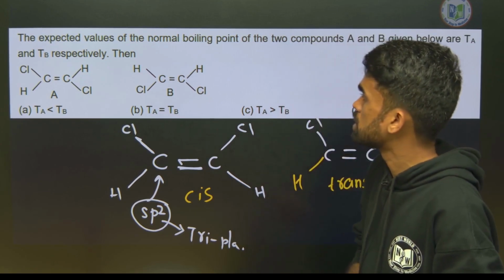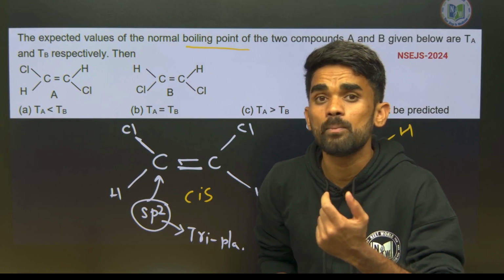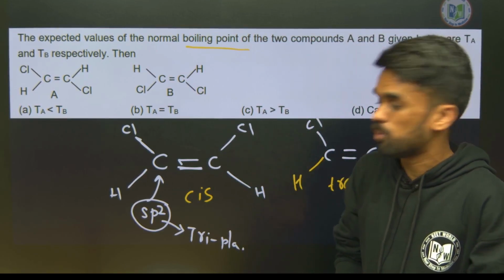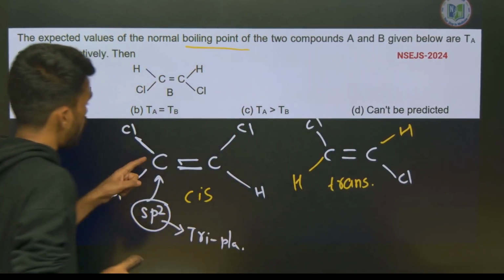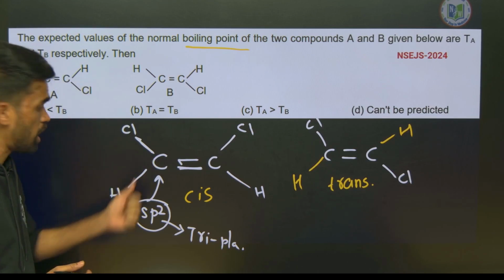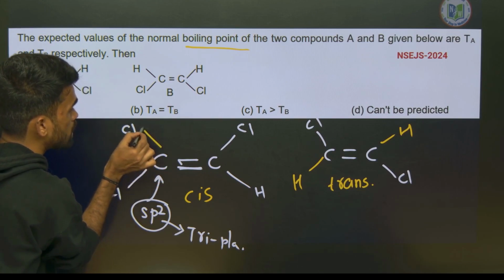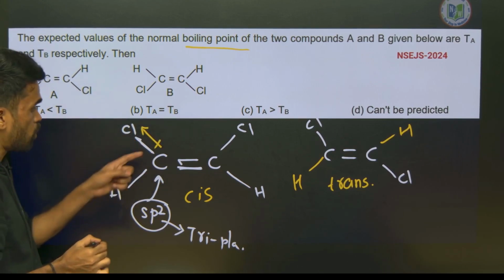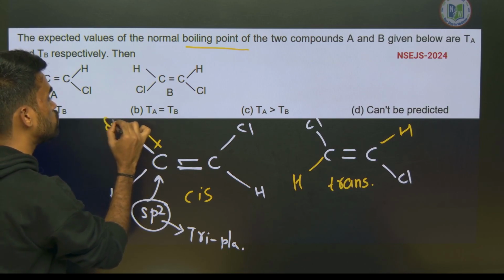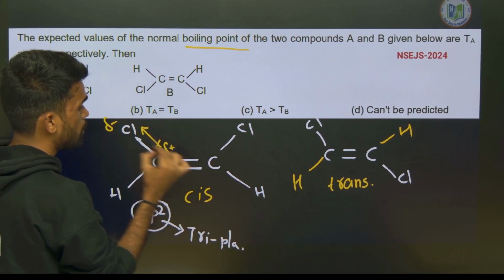Now how can you solve this? In order to answer this boiling point question, you need to know what type of polarity exists in this compound. Look here, the chlorine atom is more electronegative compared with carbon and hydrogen. Therefore the bond polarity will be towards chlorine, creating a partial negative charge on chlorine, and carbon and hydrogen will have a partial positive charge.